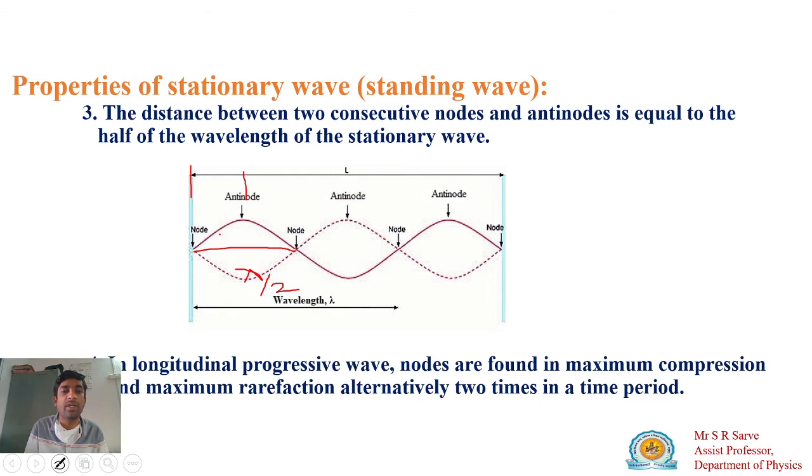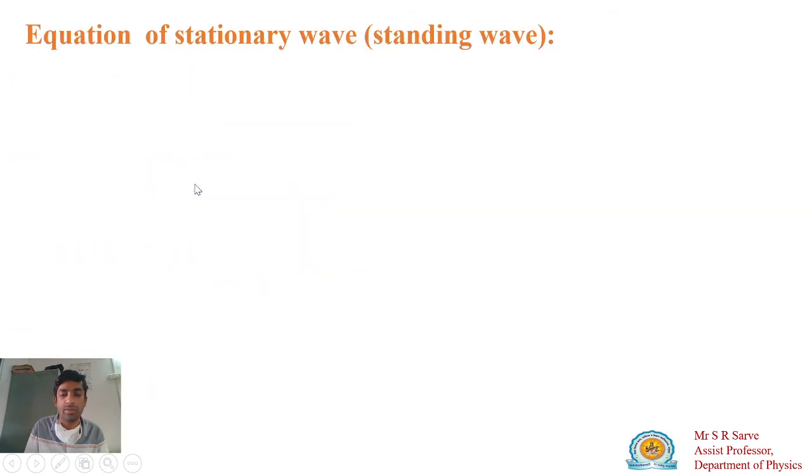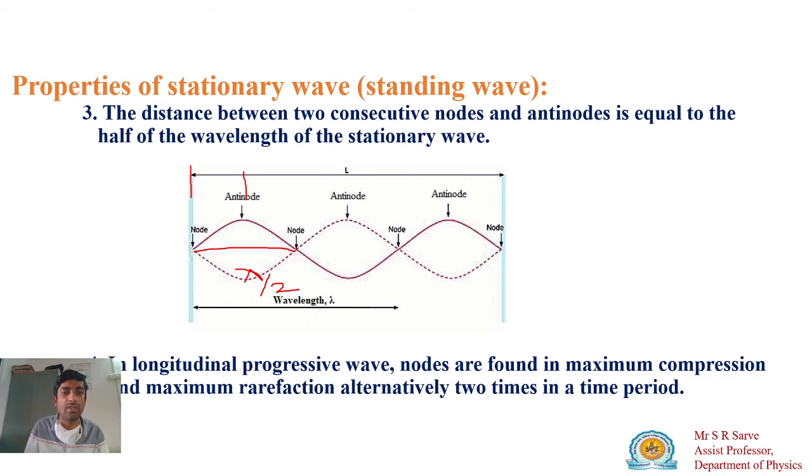So the distance between two successive node and antinode is half of lambda by 2, so this distance is equal to lambda by 4.